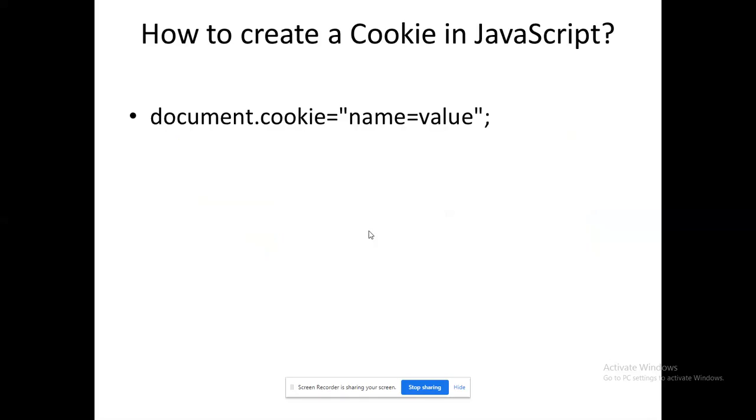How to create a cookie in JavaScript? So this is the way. We have the document object dot cookie. Cookie is the built-in word, which is equal to, within double quotes, I have to give name and value. Name is the identifier, value is the corresponding entry that I have to store in the variable. That's the main thing. Okay, this is the simple way to create the cookie.